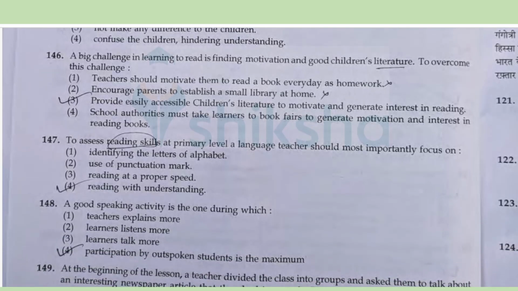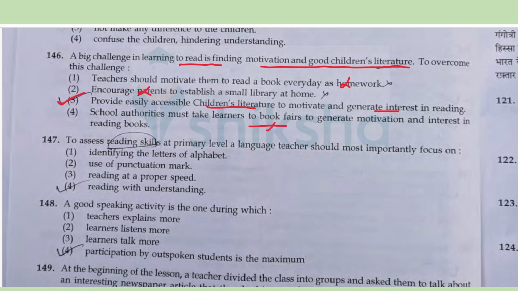A big challenge in learning to read is finding motivation and good children's literature. So to overcome this challenge, the teacher should provide easily accessible children's literature and generate interest, motivate them. So you don't give it up to parents and ask them, give them homework and taking them to book fairs.